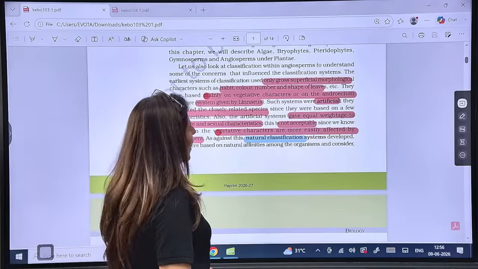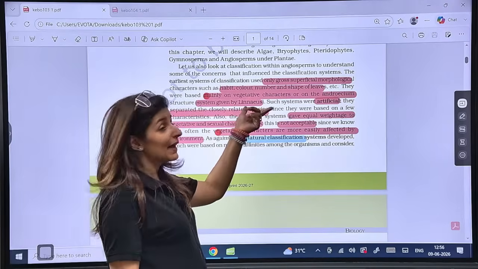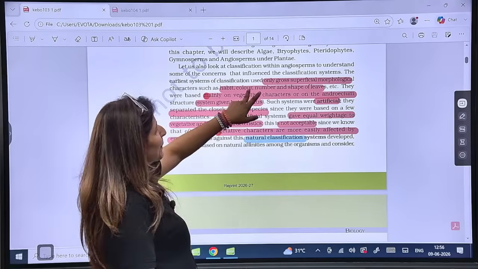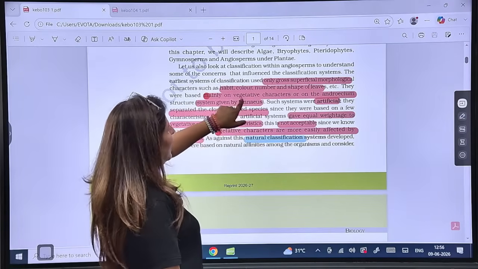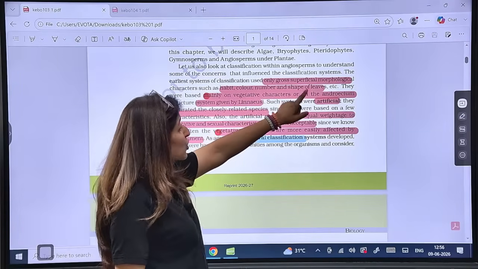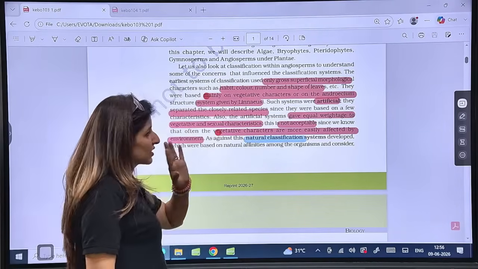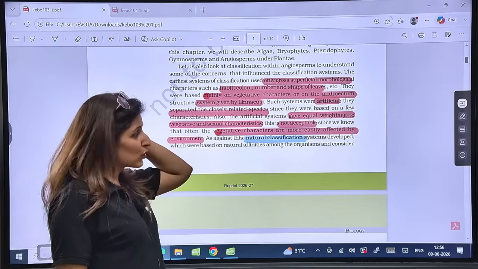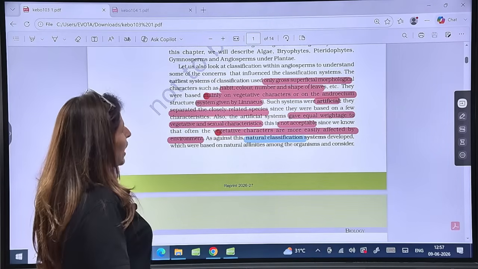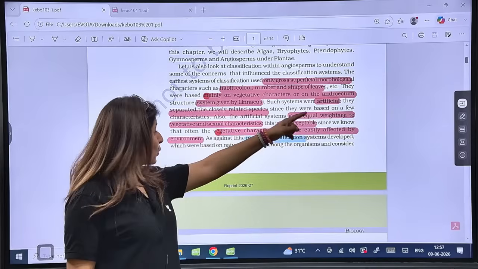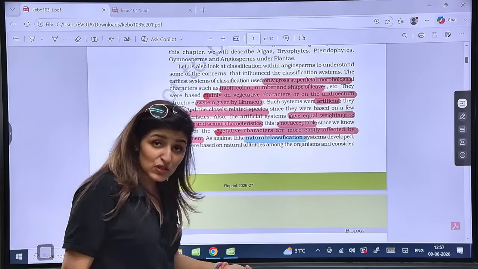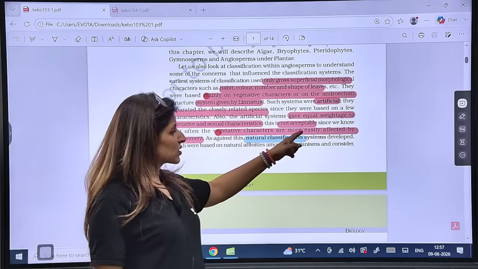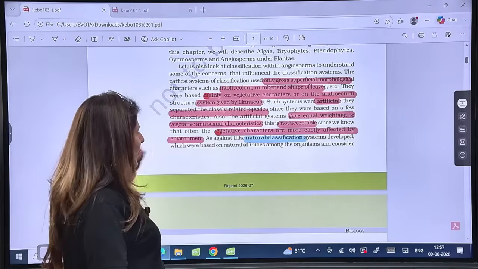All right. So artificial system given by Linnaeus based on gross superficial morphological characters like habit, color, shape of leaves, mainly that is the vegetative characters, or on the androecium structure. Is that clear? This is artificial. A for artificial, A for androecium structure, right? Now, the artificial system gave equal weightage to vegetative and sexual characters. Now, this is not acceptable. Why? Because vegetative structures are more easily influenced by the environment.